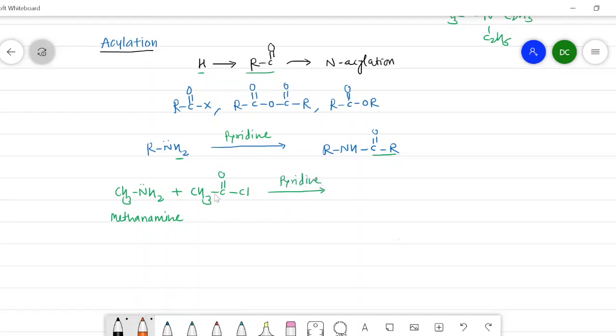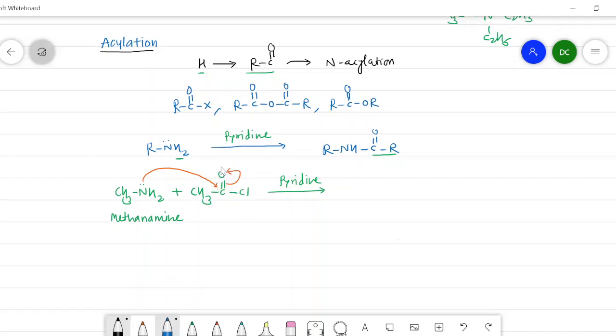Then what happens? It will attack here on this carbon. Then the double bond between oxygen and carbon will break and the electrons are shifted onto the oxygen.